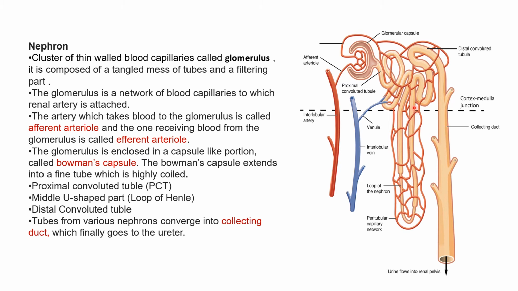And then this tubule further makes, this is called distal convoluted tubule because this is at a certain distance from Bowman's capsule. So this is distal convoluted tubule, right? Here also, certain secretions take place by the cells. These cells secrete certain chemicals which are harmful to our body, right?